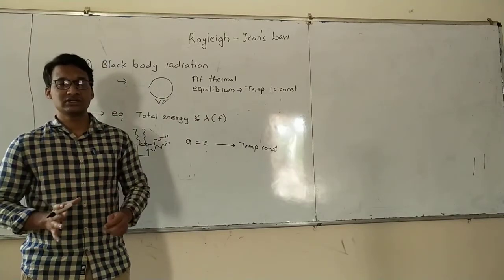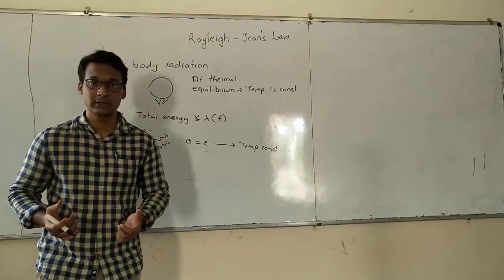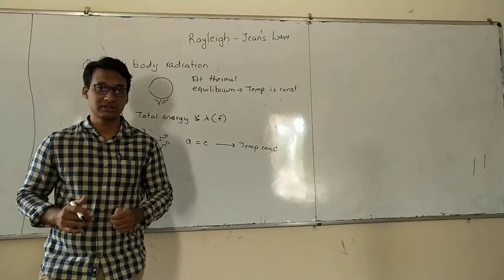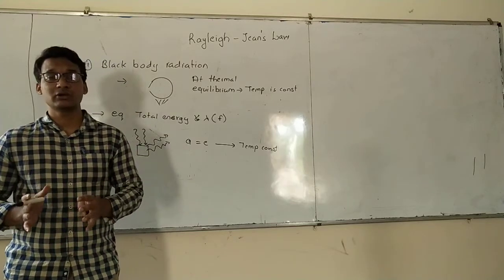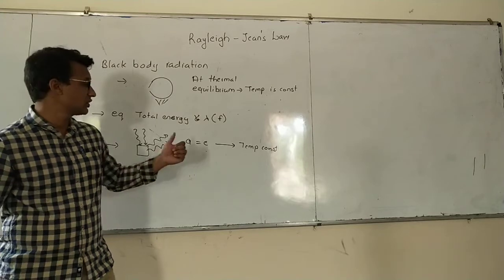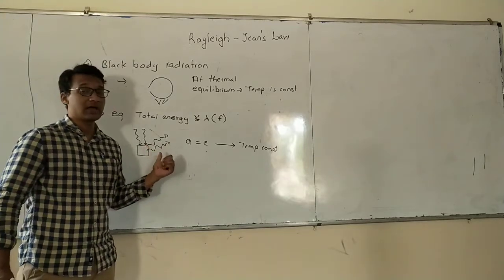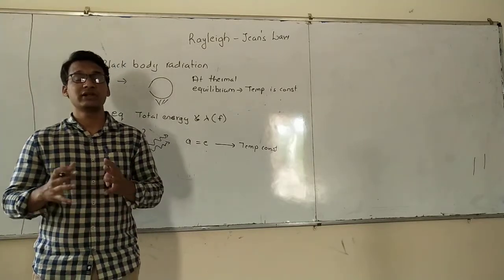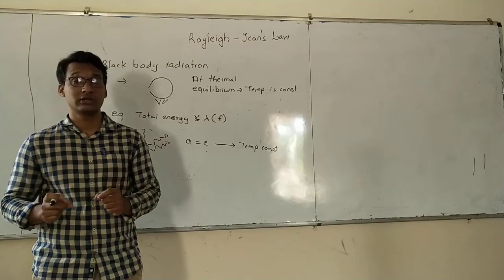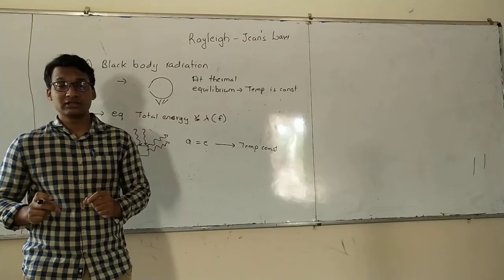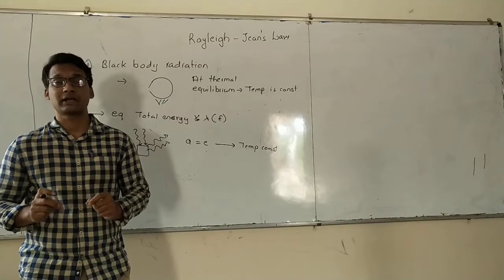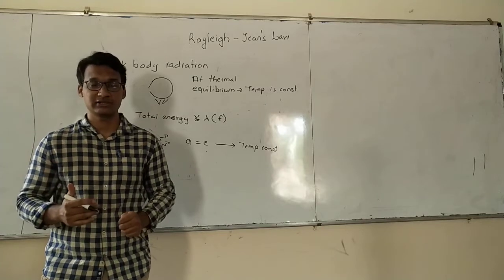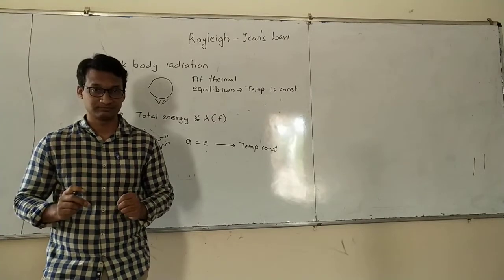So once we understand what the black body is doing, then we can think of another situation in which the same thing happens, but where we are easily able to calculate the total energy. Because calculating total energy with a black body will be difficult, because each black body will have different shape, they will have different dimensions, and how are you going to calculate? And when I mean calculate, we are thinking about a theoretical equation, not the experimentally found values that we have done already. We want a theoretical equation.